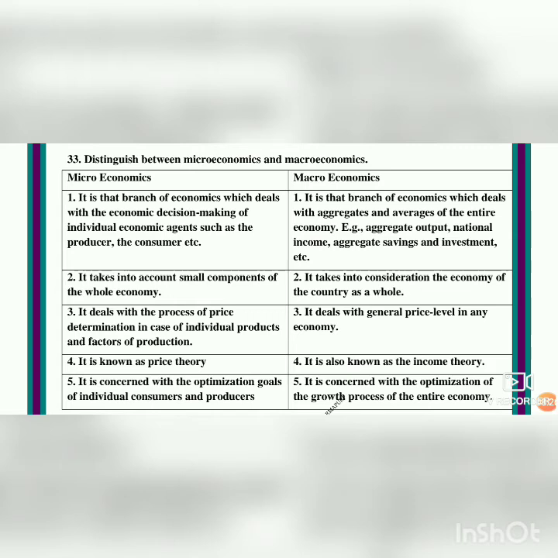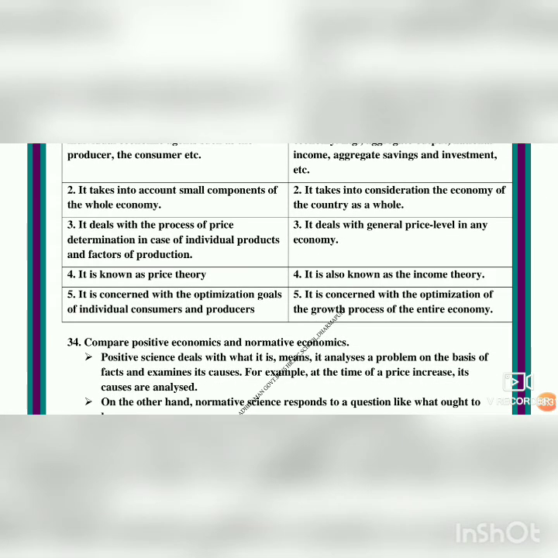It considers the economy as a whole, and deals with the general price level because it is dealing with money and national income. Since it deals with national income, savings and investment, it is known as income theory. But microeconomics is known as price theory since it is dealing with prices. Here it is dealing with national income, savings and investment in large amounts, so it is known as income theory. It is concerned with the growth process of the economy, that is economic development. But microeconomics is concerned with the producers and consumers, how much to produce and how much to earn as profit.